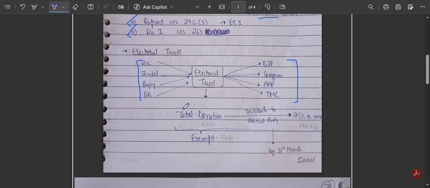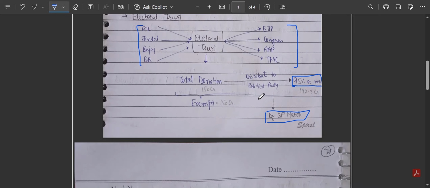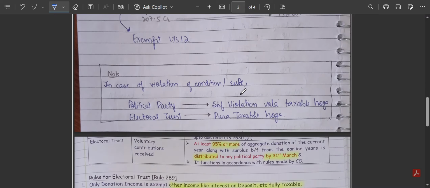Now, the donations the electoral trust receives are exempt, subject to two conditions. The first one is they have to distribute 95% or more to the political parties. At least 95% has to be distributed, otherwise the whole of it will become taxable. And if they comply with this, it will become exempt. This has to be done before 31st March of the year end. And the second condition is they have to function in accordance with the rules made by the central government.